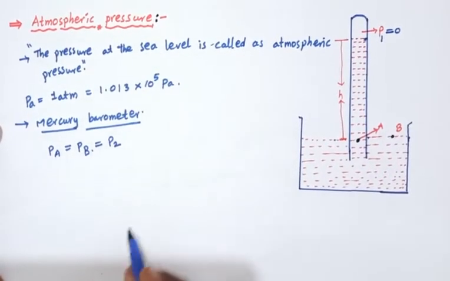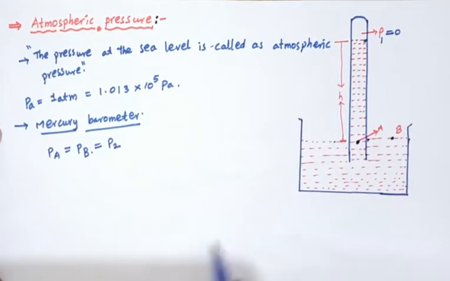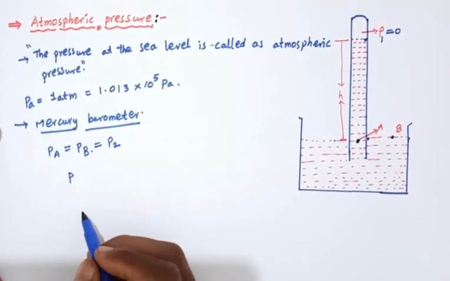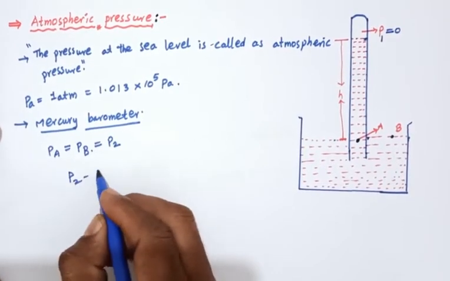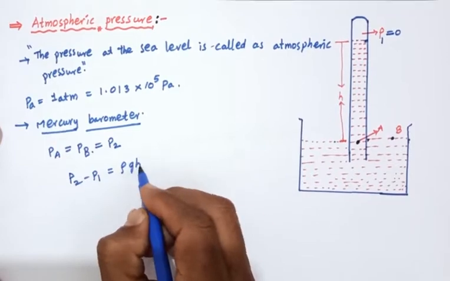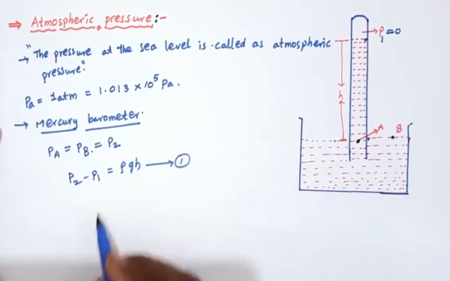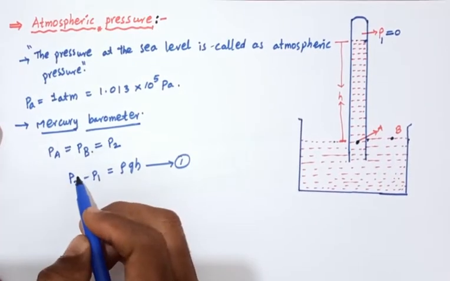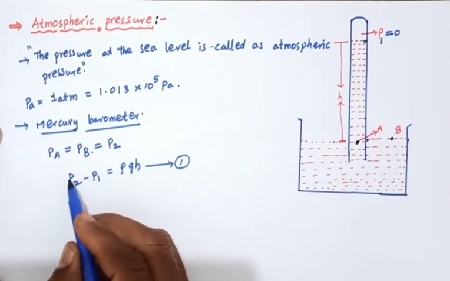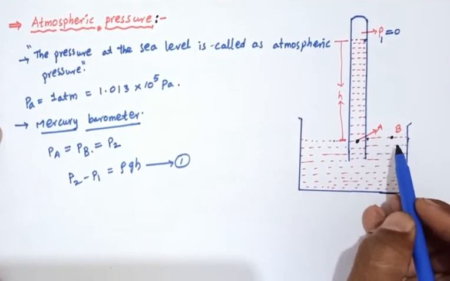So at this level, the variation of pressure, P2 minus P1 equals rho g h. Okay, this is equation number 1. Here P2 equals PA or PB, so these are equal.